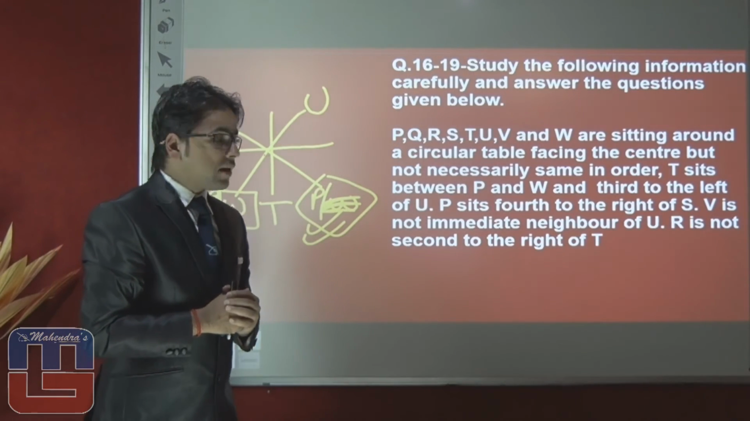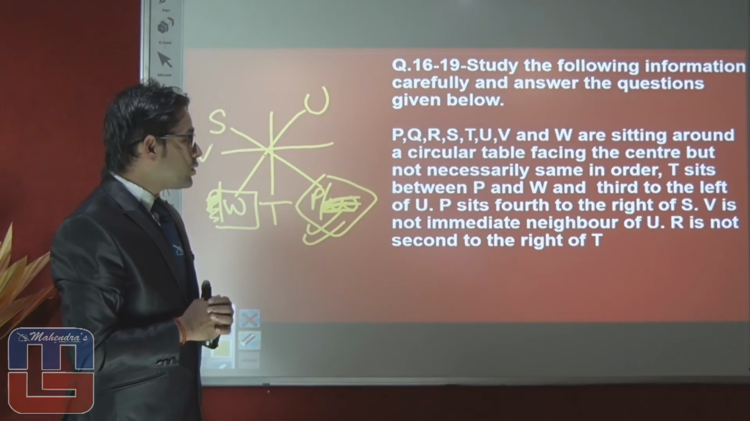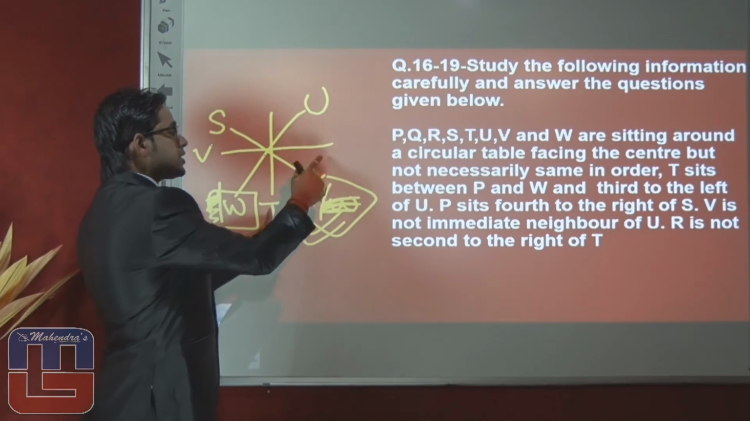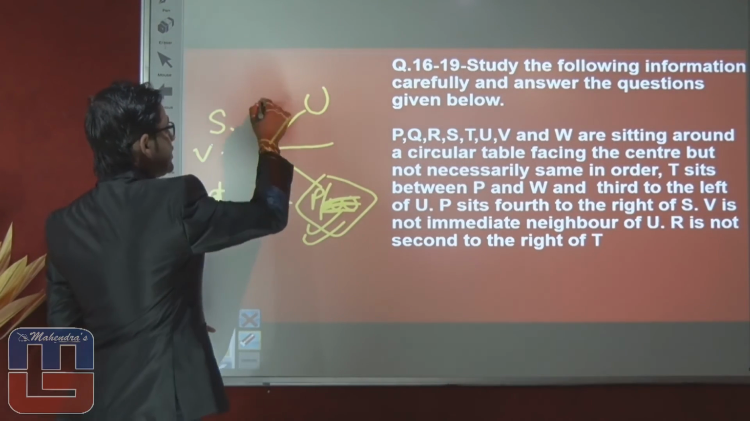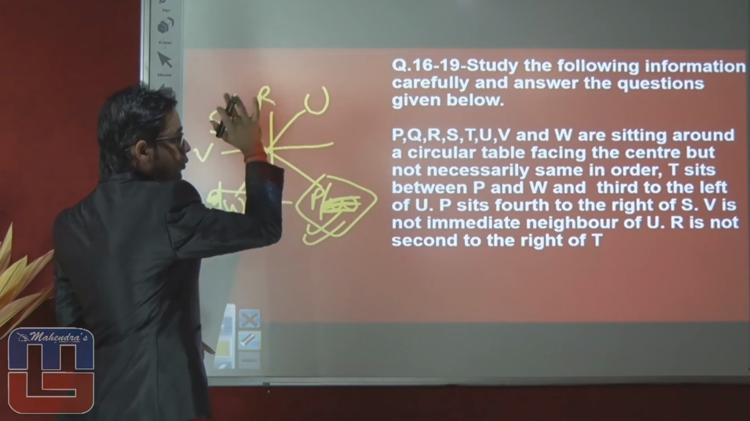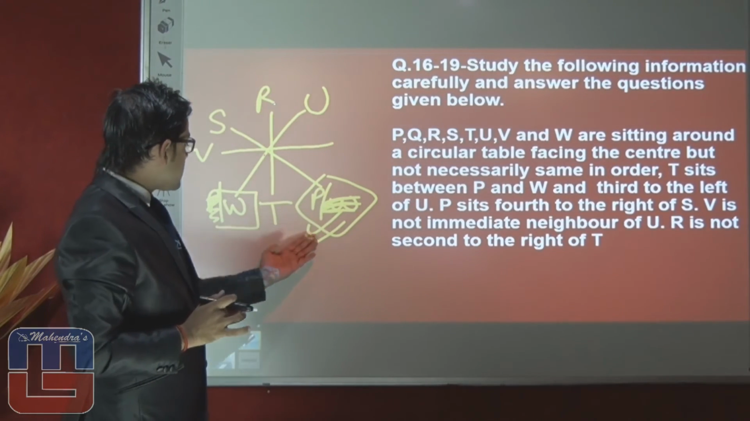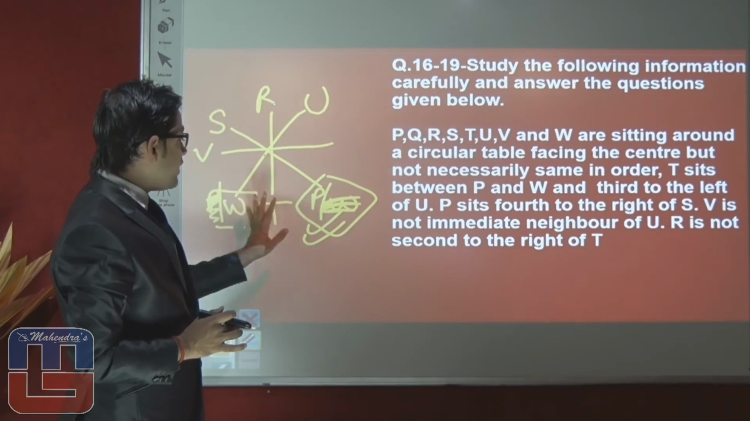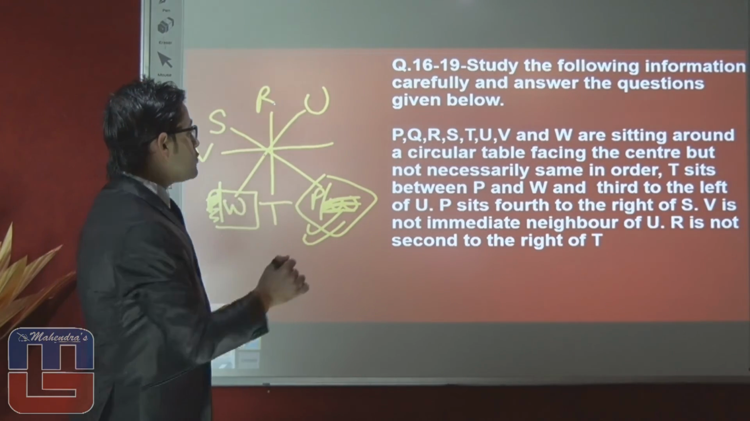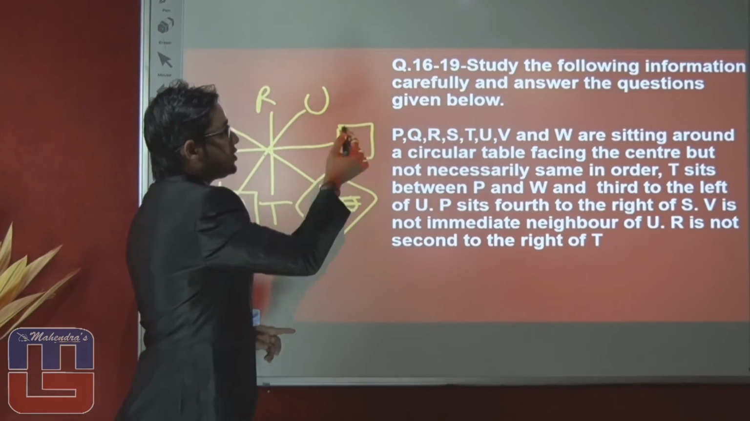Next statement is talking about R is not second to the right of T. If R is not second to the right of T, then only one place is vacant for R. That is just between S and U. Now all the 7 places are occupied by members. Only one place is vacant. Let's check who it is for.